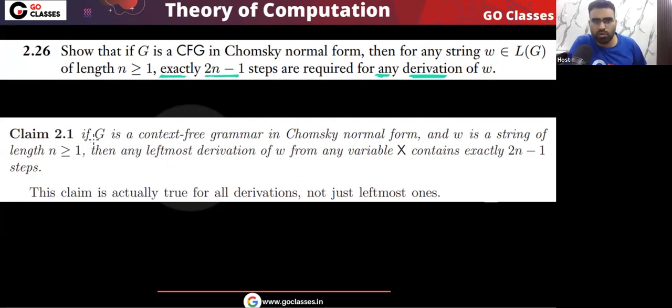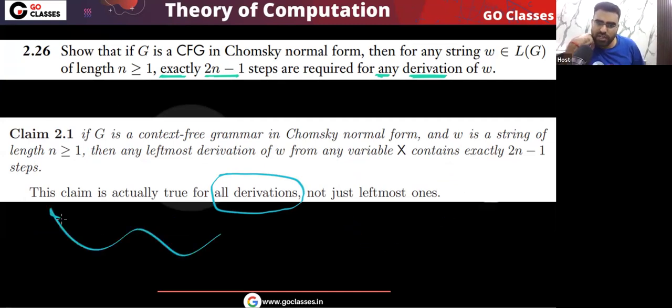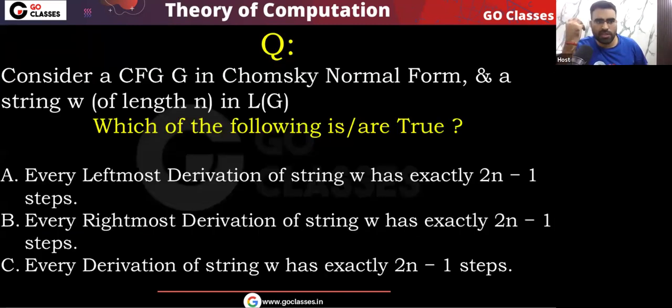So you can easily see, if G is a context-free grammar in Chomsky normal form and w is a string of length greater than or equal to 1, then any leftmost derivation of w will have length exactly 2n minus 1. But remember, this claim is actually true for all derivations, not only for leftmost ones. Every leftmost derivation will have length 2n minus 1, every rightmost derivation will have length 2n minus 1, every derivation will have length 2n minus 1. Okay, understood? Tell me the answer for this question.